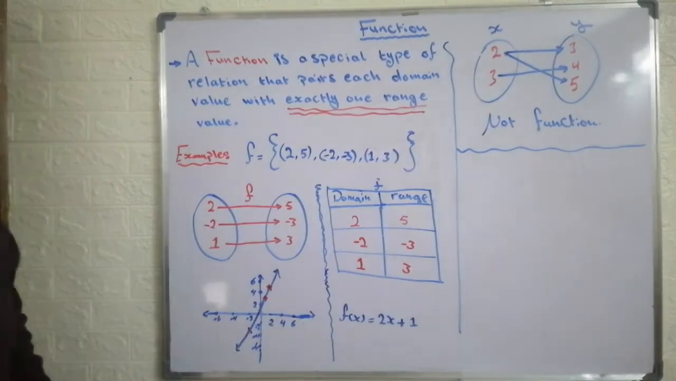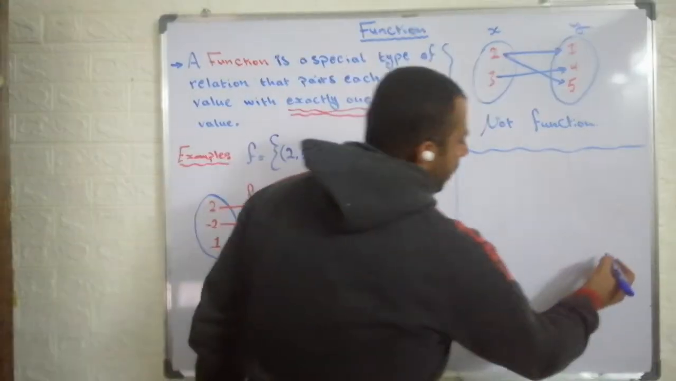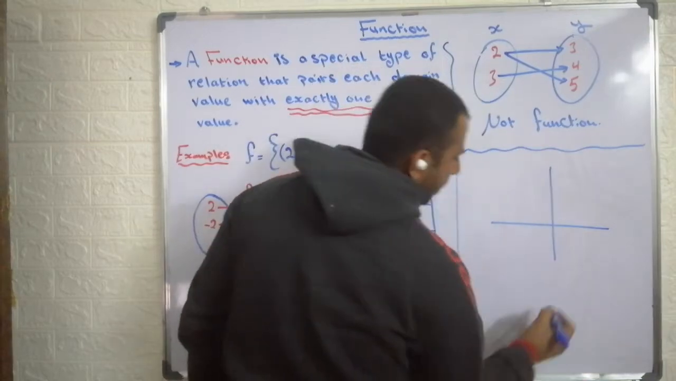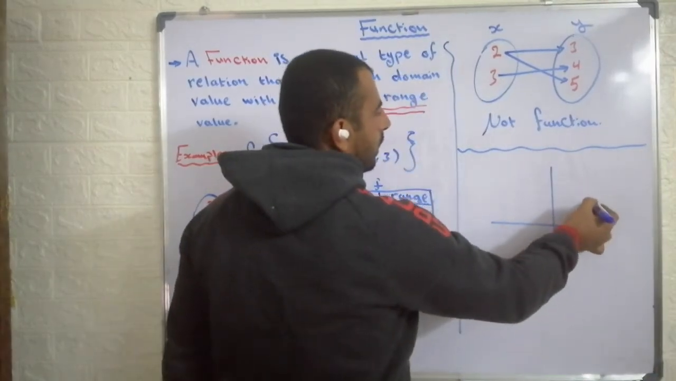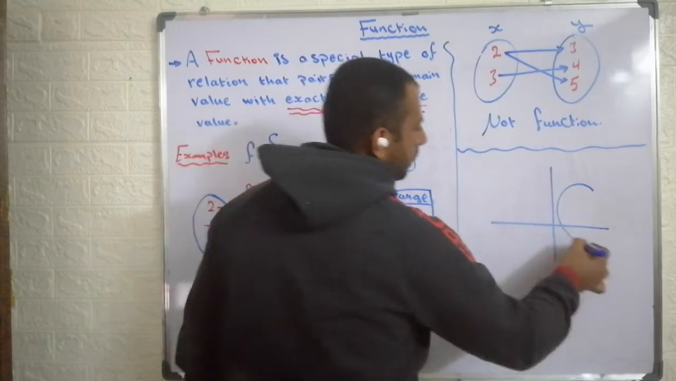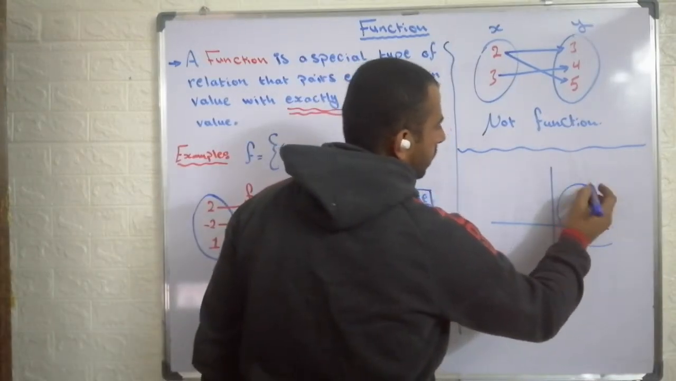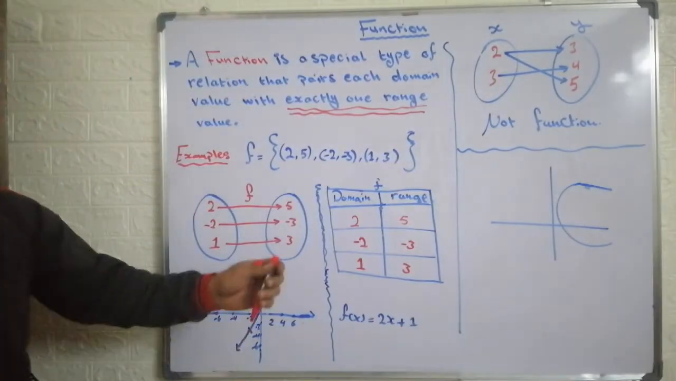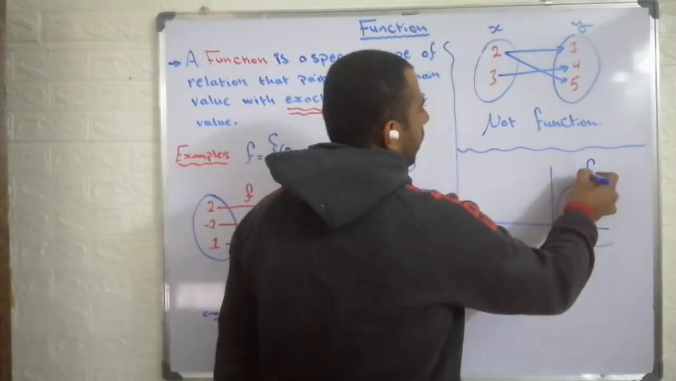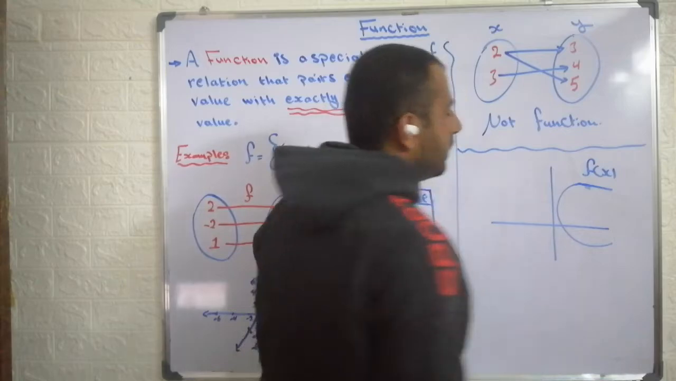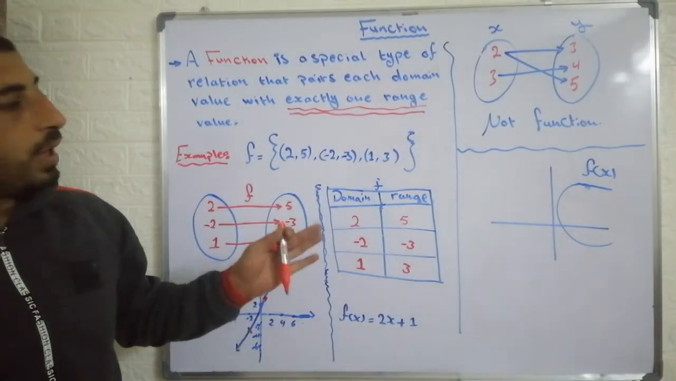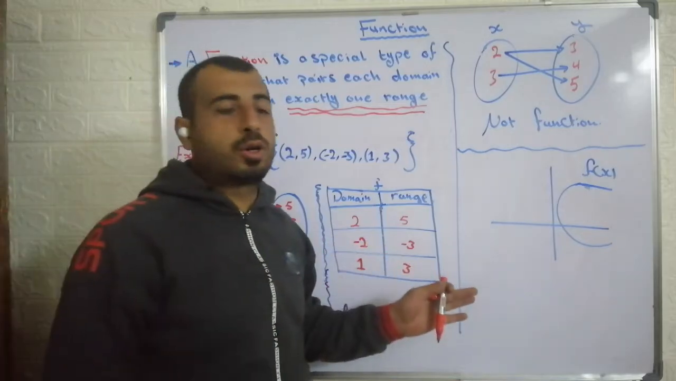Another counterexample. Now, assume you're given the graph, like this is 1 and this graph. Now, I want to call it f of x. Is this a function or not?